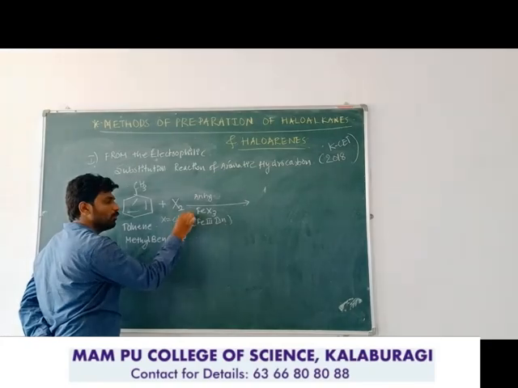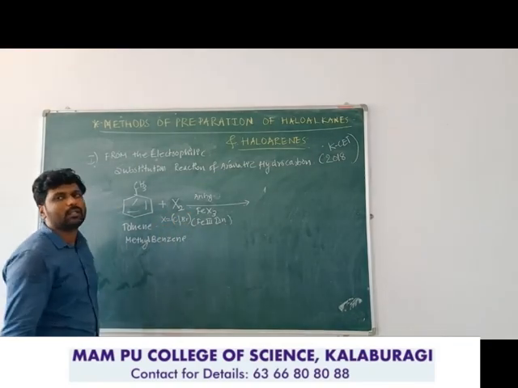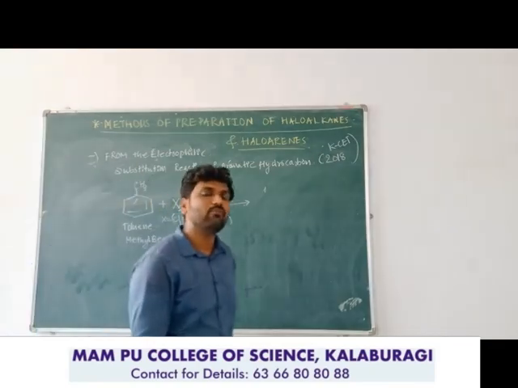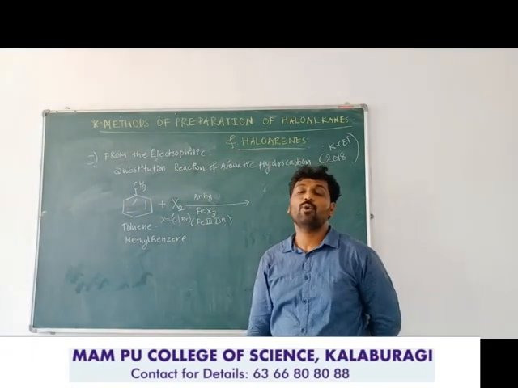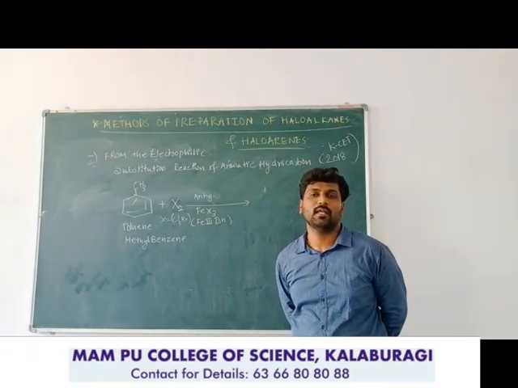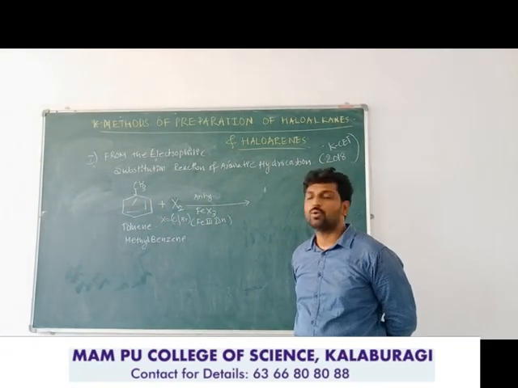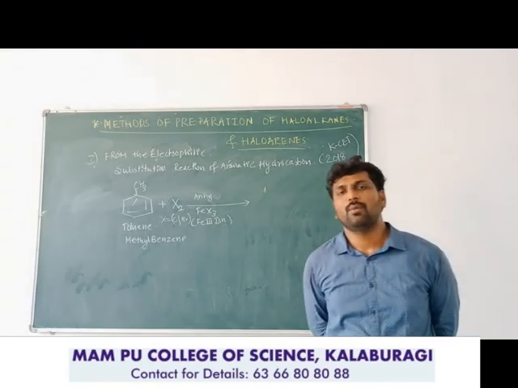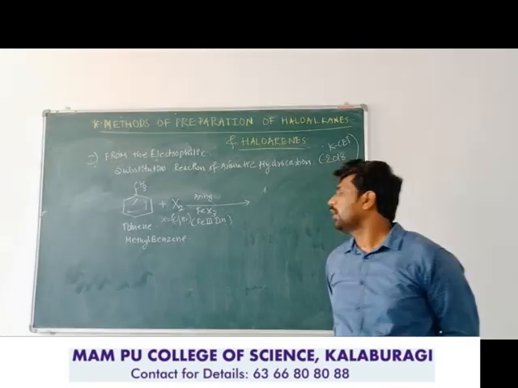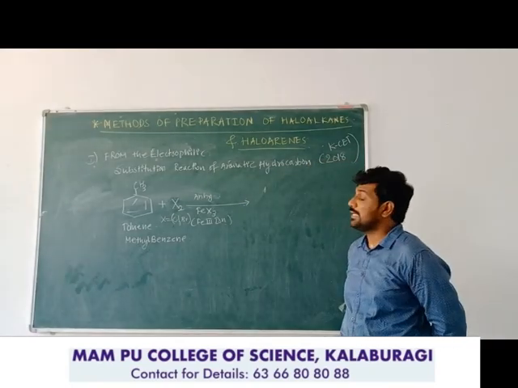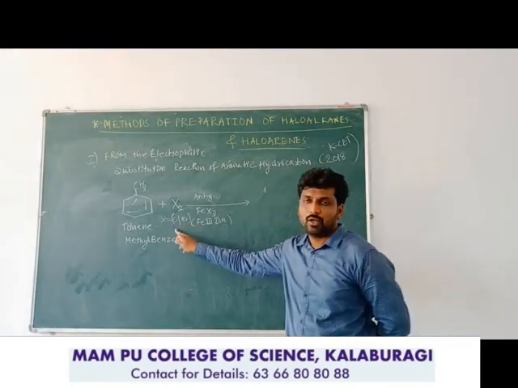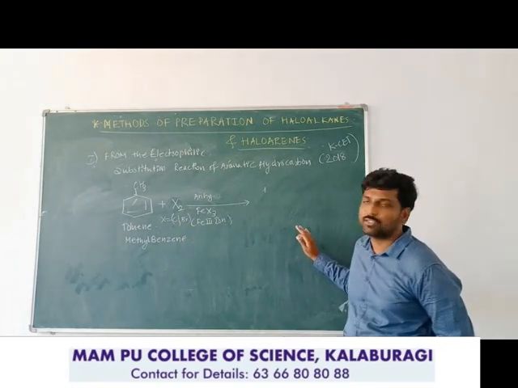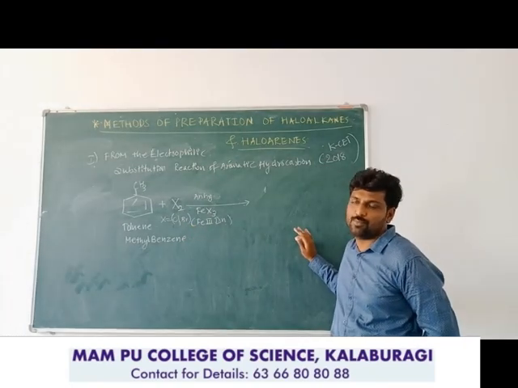If you take bromine, ferric bromide you need to take. This method is suitable for the manufacture of chloro and bromo substituted haloarenes, not fluoro and not iodo. They will not give any stable product. So therefore, we can take chlorine or bromine for the manufacture of chlorobenzene or bromobenzene.